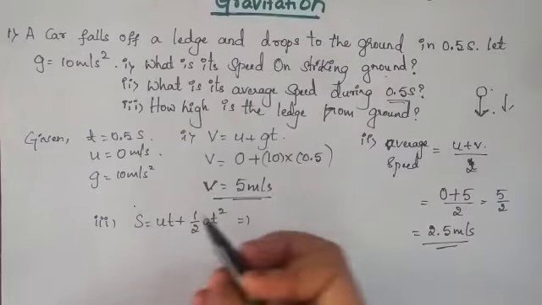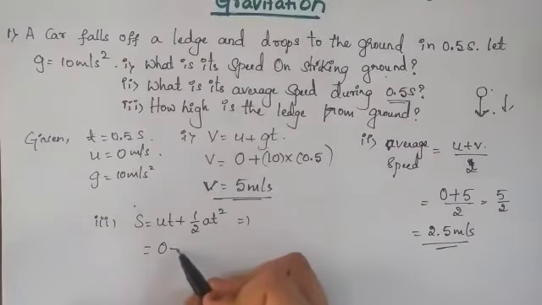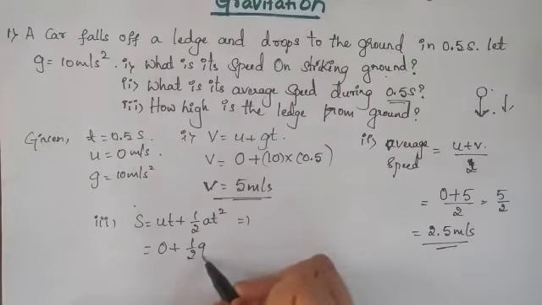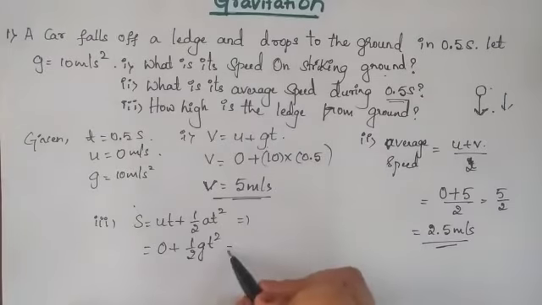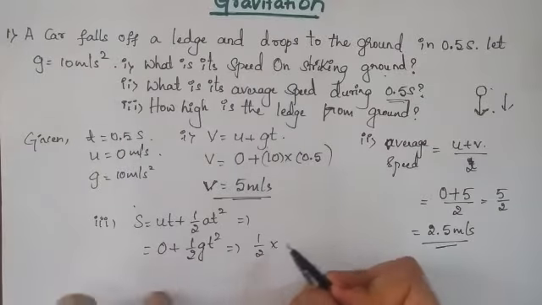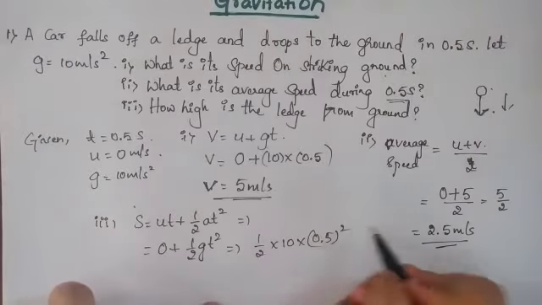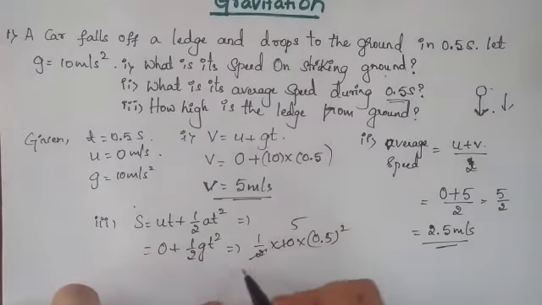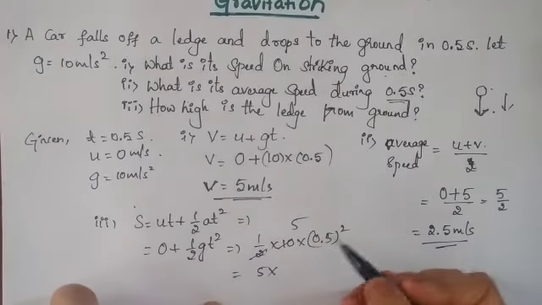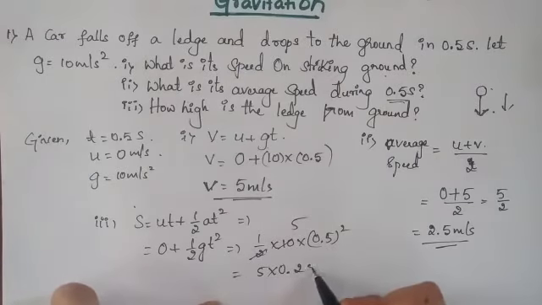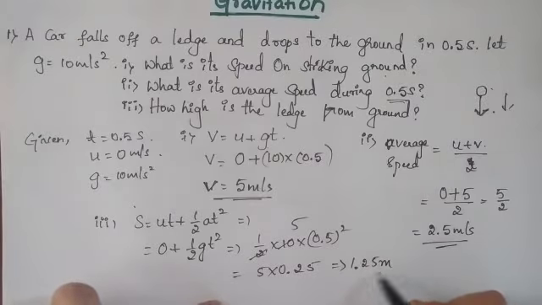0 into T is 0 itself. So 0 plus half AT square is nothing but half GT square. Now I'll substitute half into G value is 10 into T square, means 0.5 whole square. So 5 into 0.5 whole square means 0.25. So 5 into 0.25 is nothing but 1.25 meters.